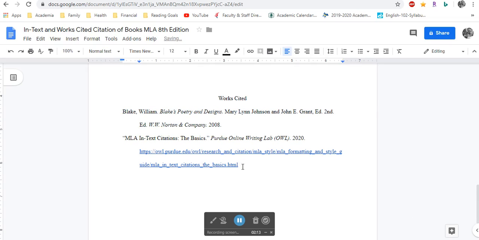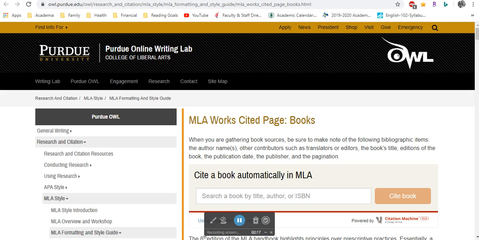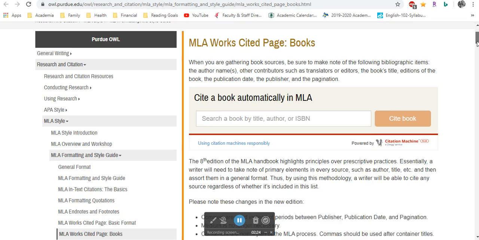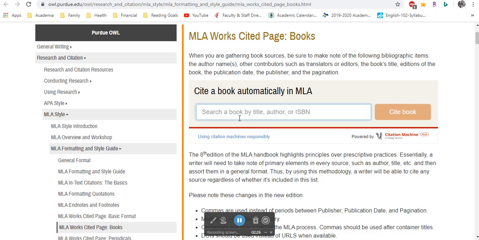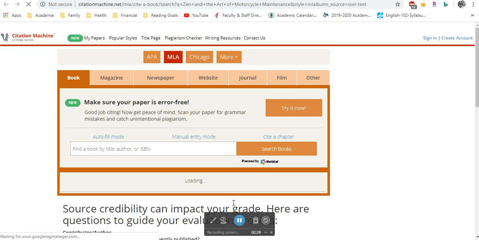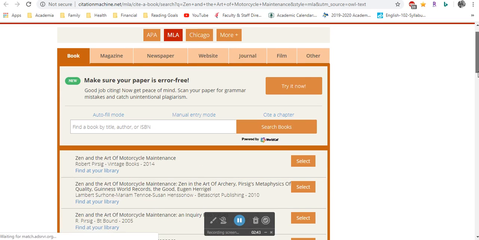Now, most books have a standard sort of formatting that we can use, and it's very straightforward. In fact, here on the Purdue Online Writing Lab page, I could literally type in the book's title. And for this example, I'm going to use Zen and the Art of Motorcycle Maintenance. And I will get some information here.